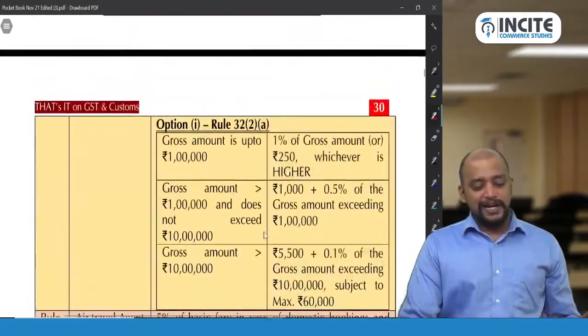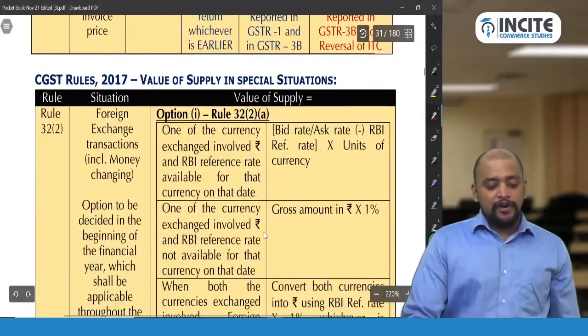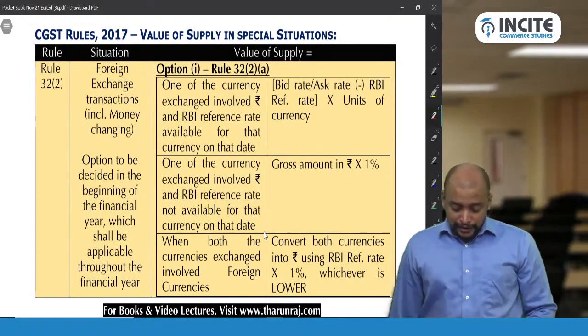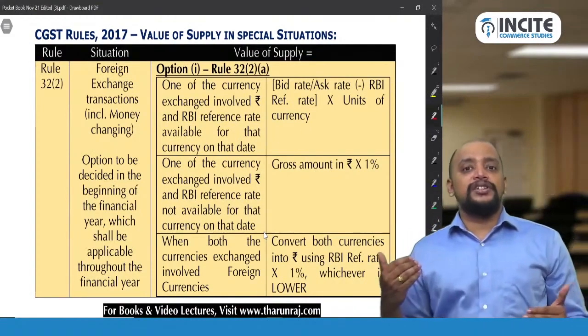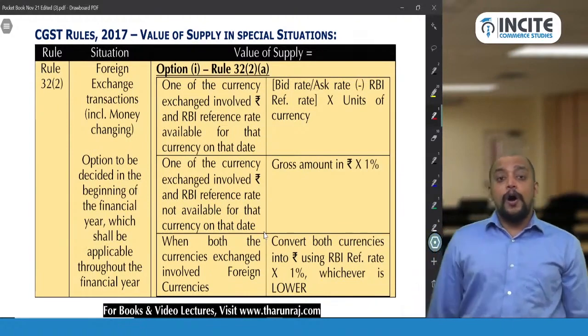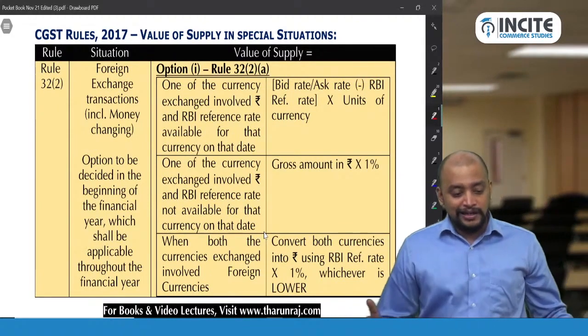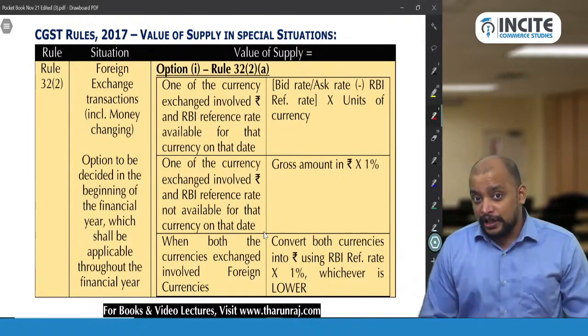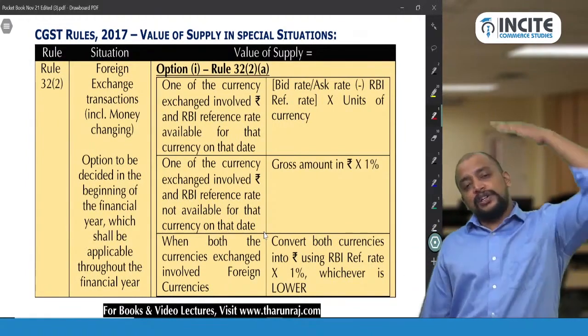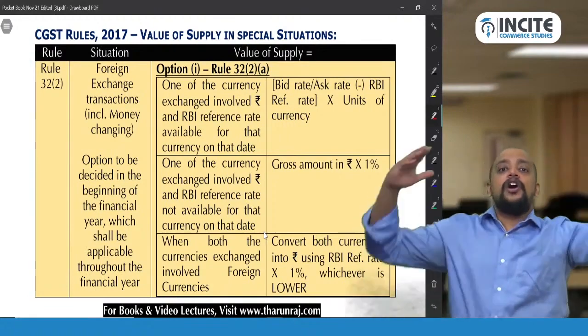In case of these 5 transactions, either you can follow transaction value or the value determined under rule 32. A simplified valuation methodology is given, but rule 32 is optional, not mandatory. So they can decide between transaction value under section 15 or rule 32.